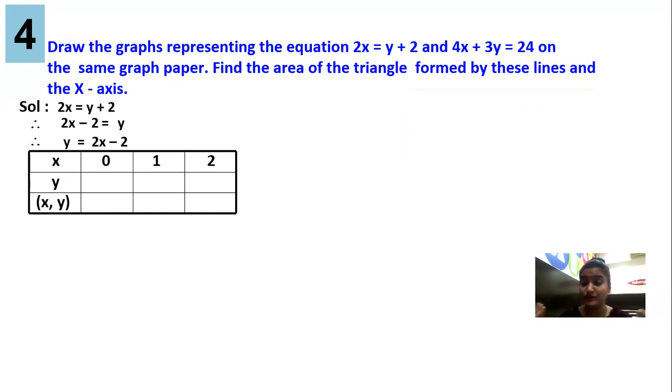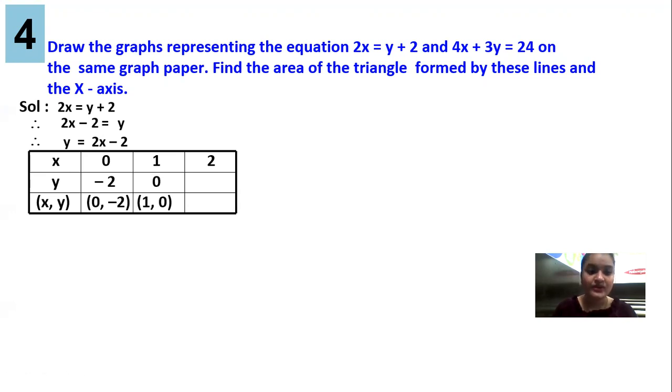Easy ho jata hai. If there is no denominator, you can consider this. So in the place of x, I am putting 0. 2 zeros are 0. 0 minus 2, minus 2. 2 ones are 2. 2 minus 2, 0. 2 twos are 4. 4 minus 2, 2. So here we get the coordinates.